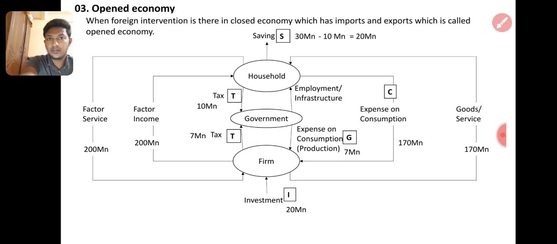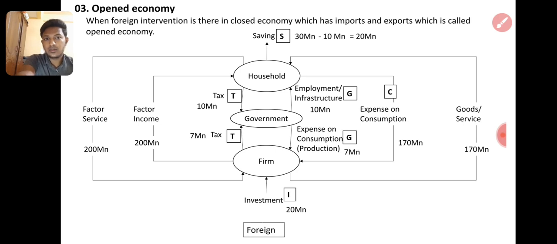Then the household for factors is also getting income, that is also G. From the government's point of view, there is an inflow to the private sector. So now the foreign sector comes in.